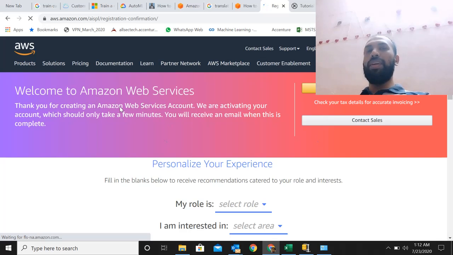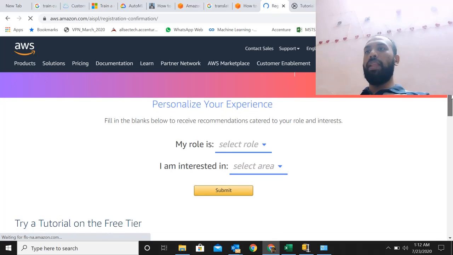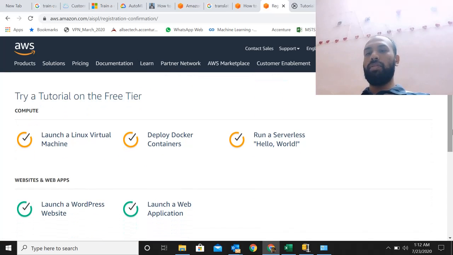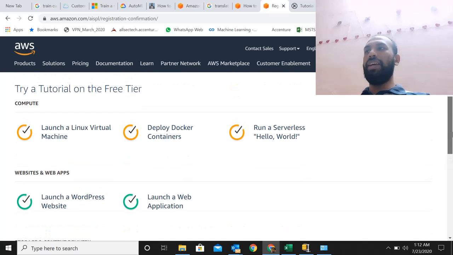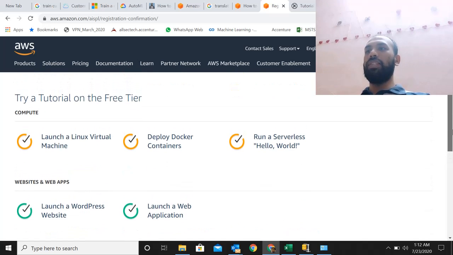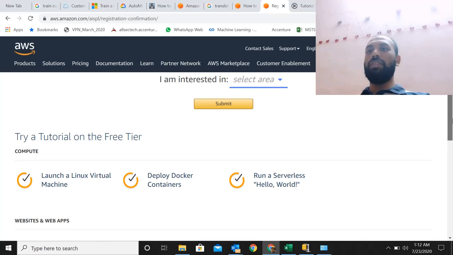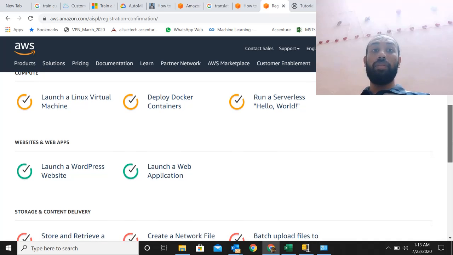So we are logged in successfully into Amazon Web Services. So right now we are in the services. So it's talking about various free services that we have. We can launch a Linux virtual machine. We can launch a Windows virtual machine. We can deploy Docker, launch and host a website.